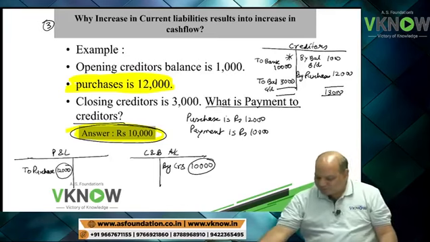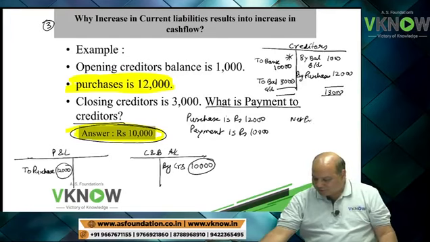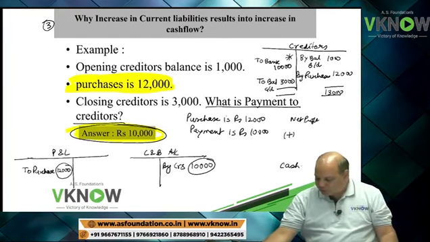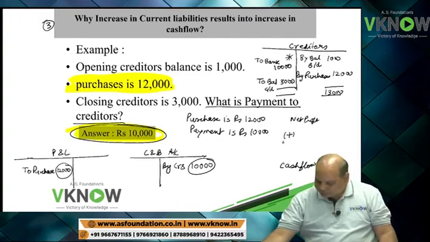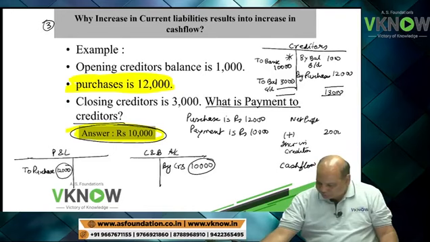So my answer is, if I start with the profit figure, I will have to add to arrive at cash flow. And what will I add? Increase in creditor, 2,000 rupees.